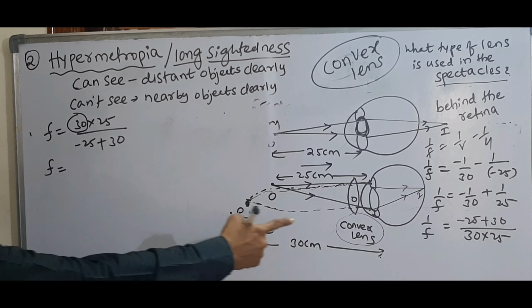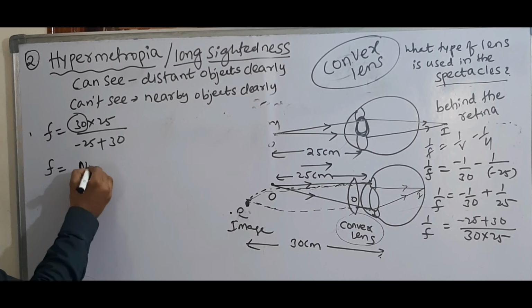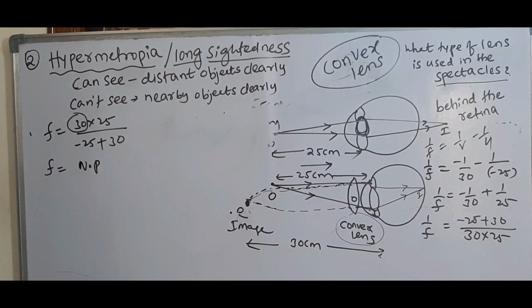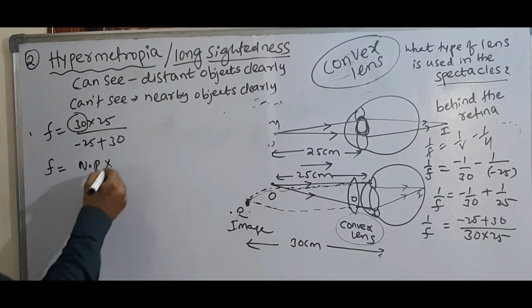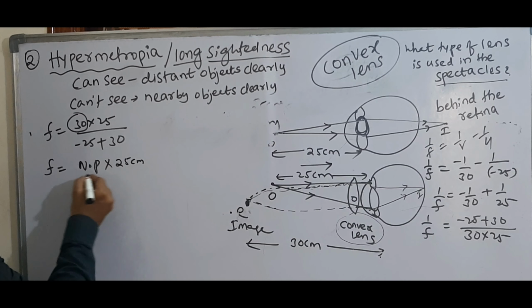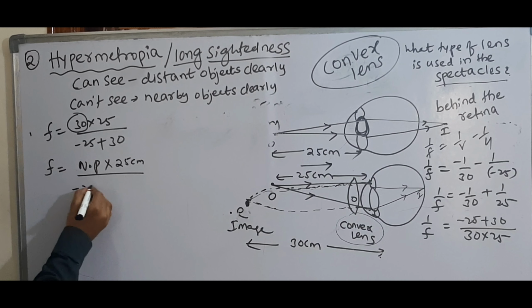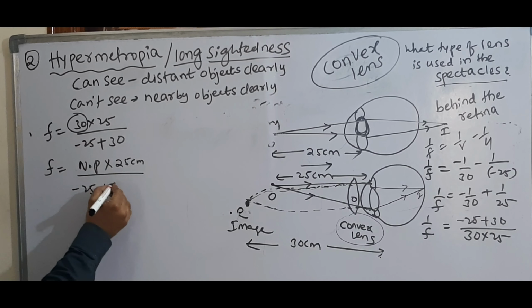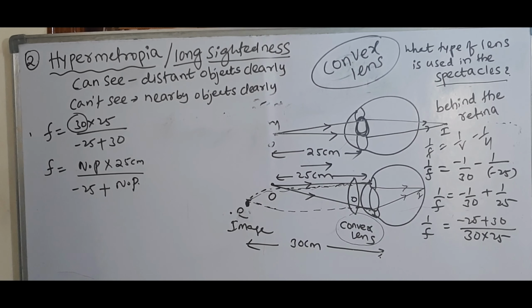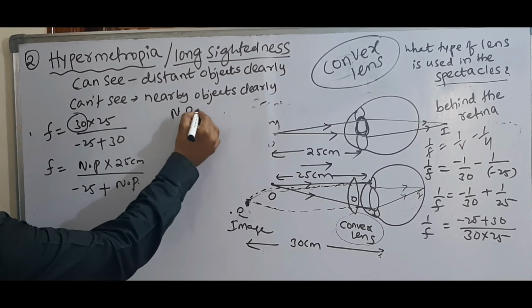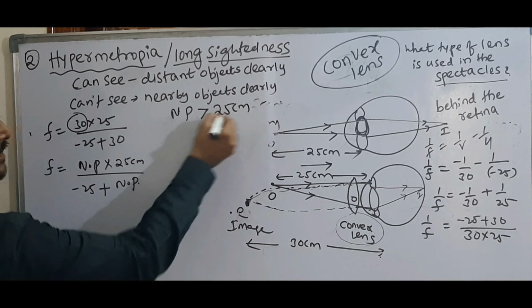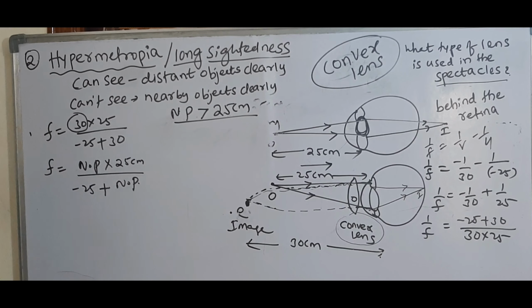What is 30 here? 30 is the near point of the person. So near point into 25, which we know is the normal near point, by minus 25 centimeters plus the near point again. We already know very well that the near point is greater than 25 centimeters for who is suffering with this defect.